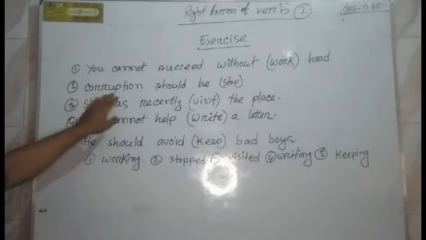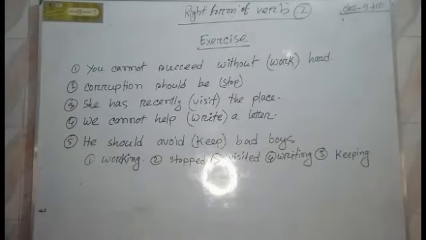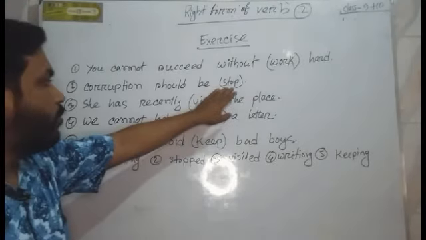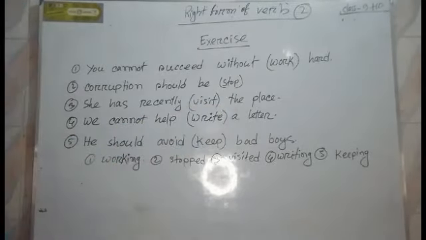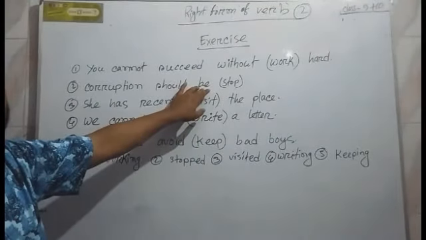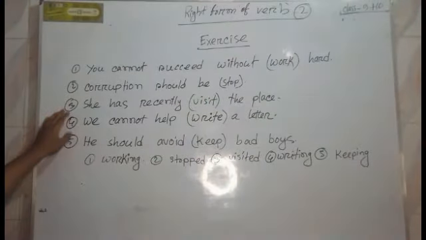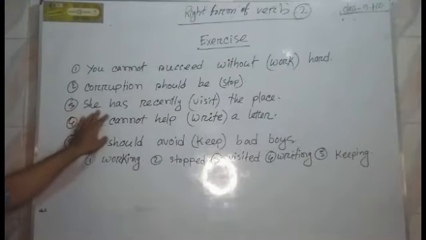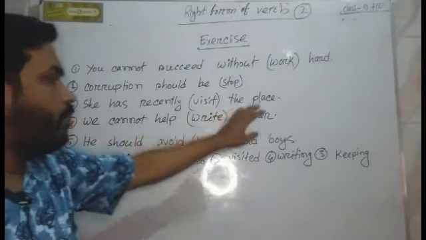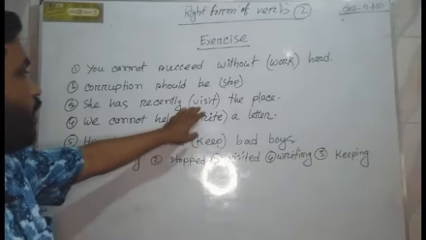And the second sentence, corruption should be stopped. Here stop will be verb 3 because after be, being, having we use verb 3. The third sentence is she has recently visited the place. Here we correct visit.